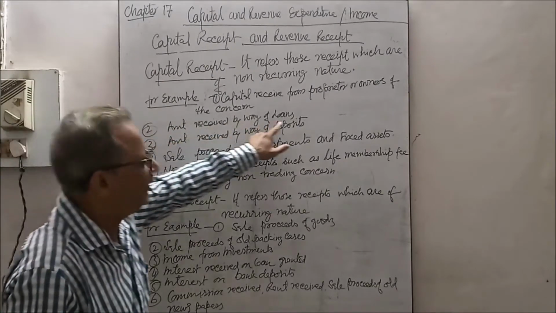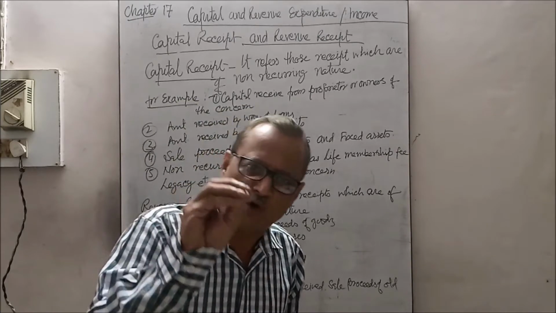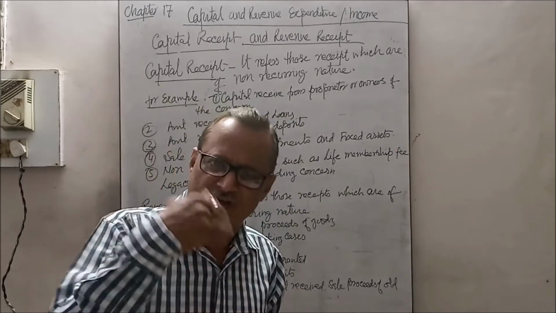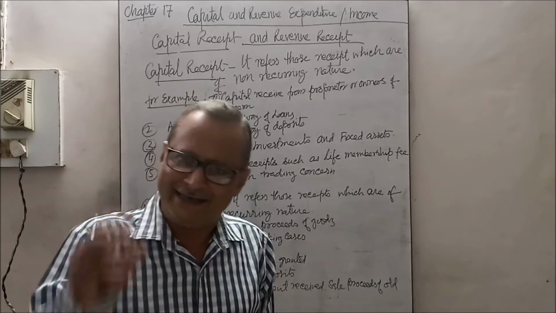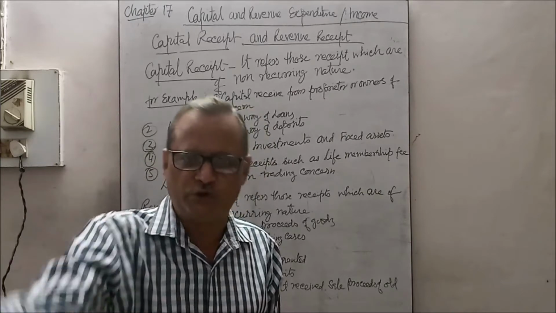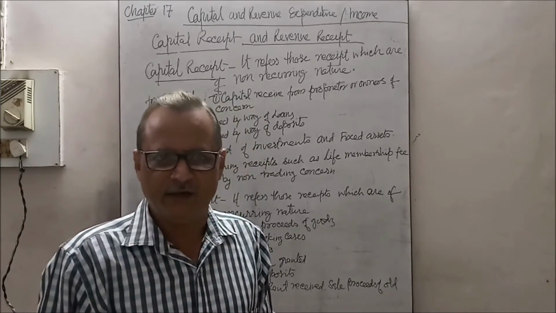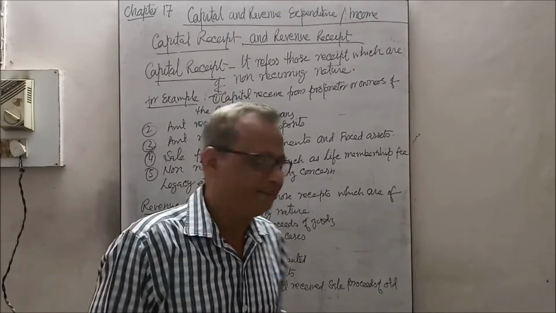Next, amounts received by way of loan. If the business borrows a loan from any financial institution which is repayable after 1 year, in a future year or a longer period, the loan raised is called capital receipt.